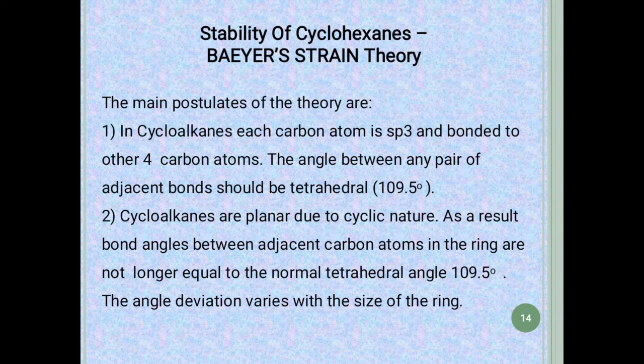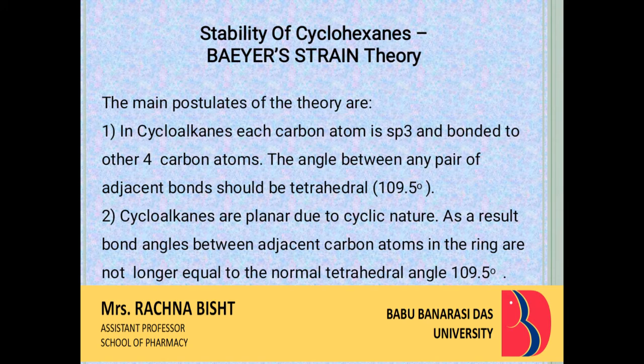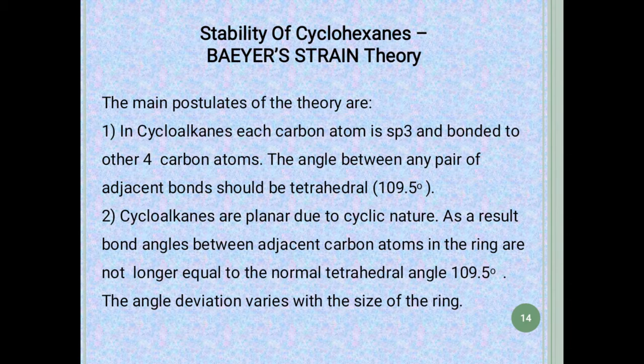The cycloalkanes are planar due to cyclic nature. As a result, bond angles between adjacent carbon atoms in the ring are no longer equal to the normal tetrahedral angle. The angle deviation varies with the size of the ring. So here we can say that the cycloalkanes being planar in nature, it is not necessary that their bond angle will be 109.5 degree. It can be less than 109.5 degree or more than 109.5 degree. And because of this deviation from the tetrahedral angle, instability is developed in the cycloalkanes. And this angle deviation will vary if the size of the ring varies.